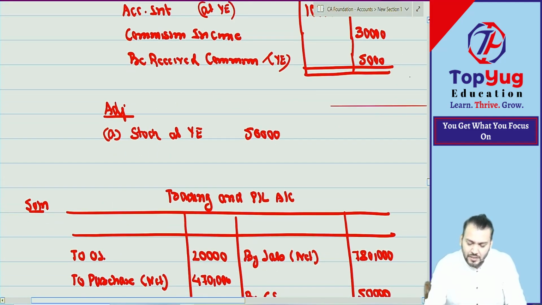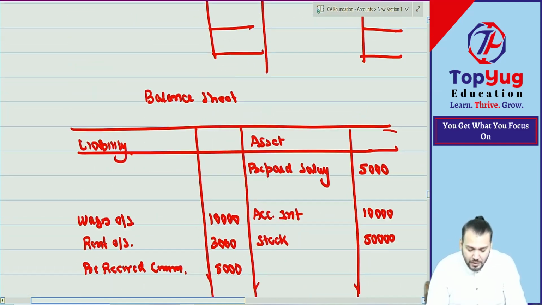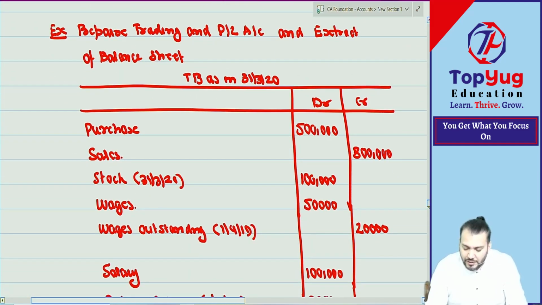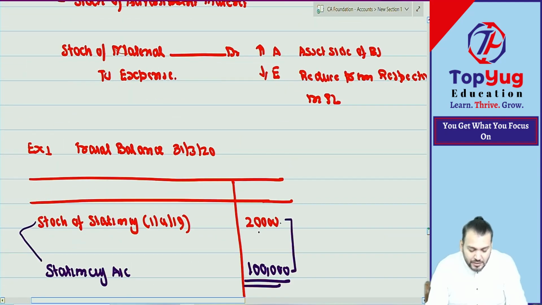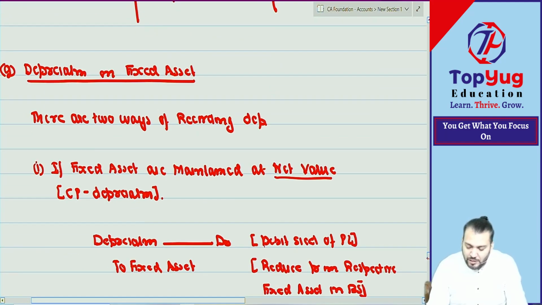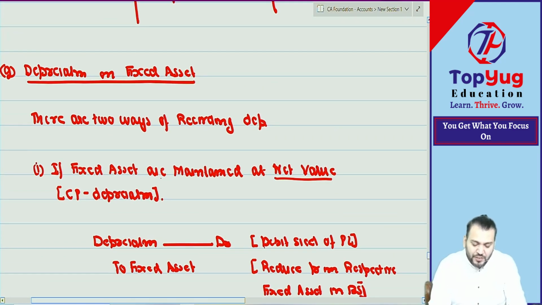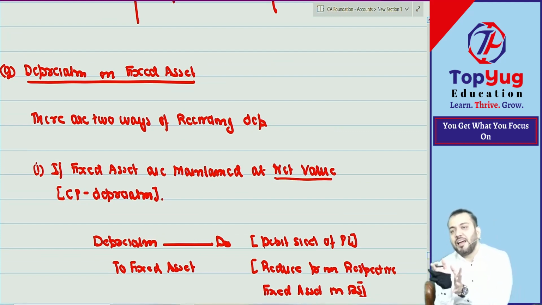I think last class this much only we have done. The last point we had done was depreciation. In that point we discussed that there are two ways of recording depreciation. The first way we have done, if fixed assets are maintained at net value. Means there are two ways of maintaining fixed assets in balance sheet.